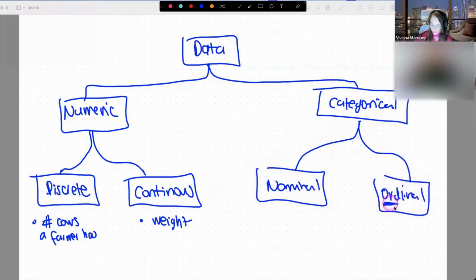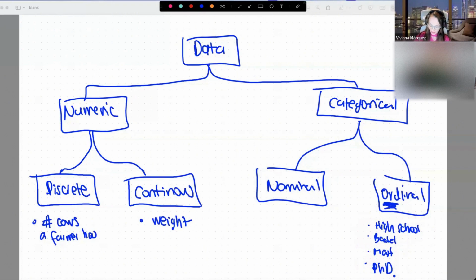So ordinal, the key is in the name, ord, it sounds like order. So it is data that is categorical but has an order. For example, the degrees. What is the level of education of a person? You could have high school, bachelor's, master's, doctorate degree. Even though they're categories, there is an order to them. Someone that has a doctorate degree has a higher level of education than someone that has a high school degree.